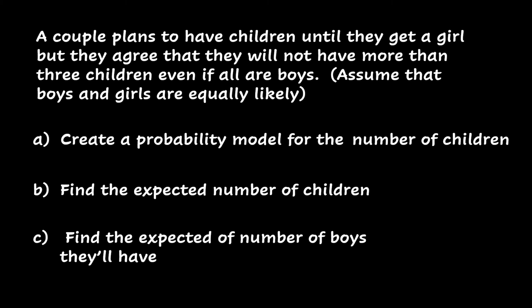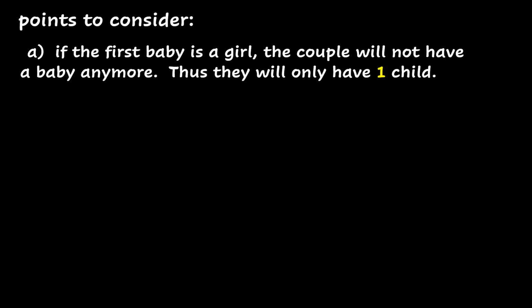Now we are going to create the probability model for the number of children. Before we do that, however, let us look at the different possible cases for the number of children that this couple will have. Here are the things to consider. If the first baby is a girl, the couple will not have a baby anymore. Thus, they will only have one child. Again, this will happen if the first baby is a girl.